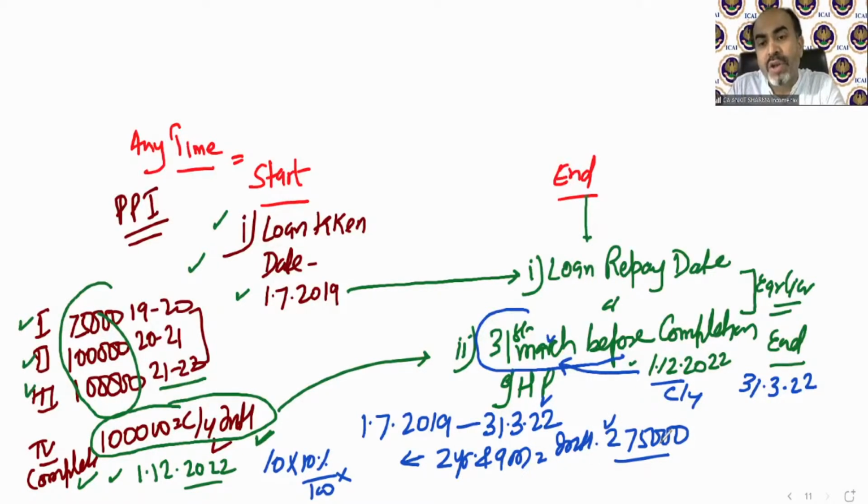We are not going to deduct the full value. The department says you need to write off this interest over 5 years. So for every year, you need to claim 1/5 of the pre-construction period interest. So always follow my guidelines. If you need to calculate the pre-construction period in any example, just write down the loan taken date and the loan repay date or 31st March before completion. Then put the values in these.